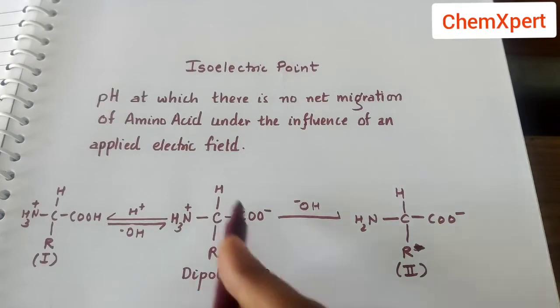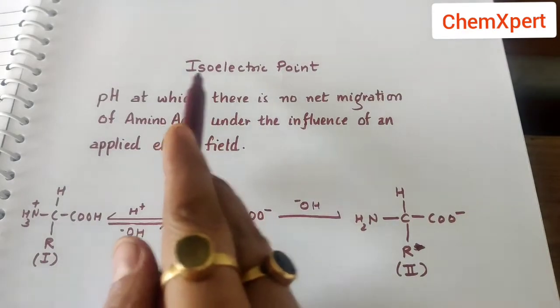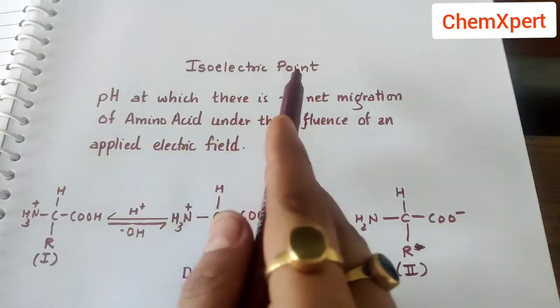But this dipolar ion does not migrate towards either the cathode or anode under the effect of electric field. So the pH at which this dipolar ion exists is called an isoelectric point.